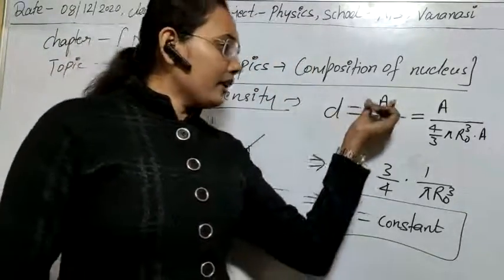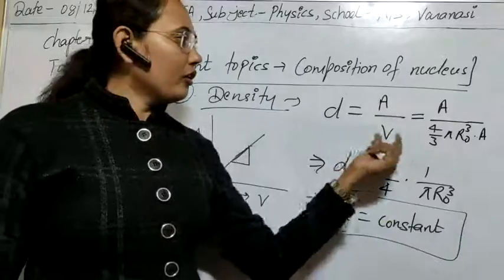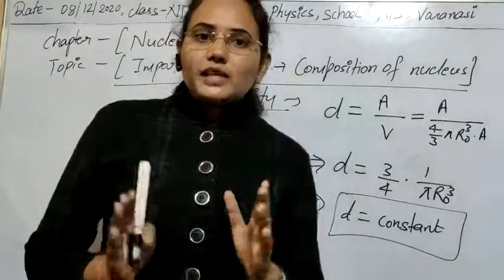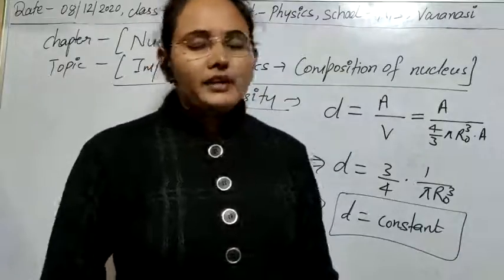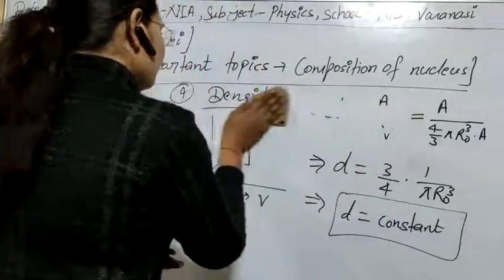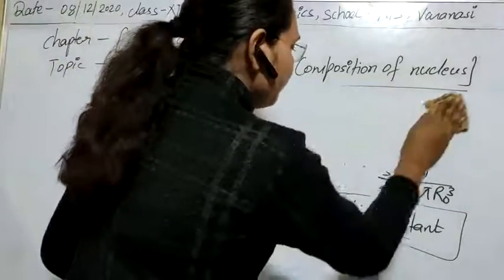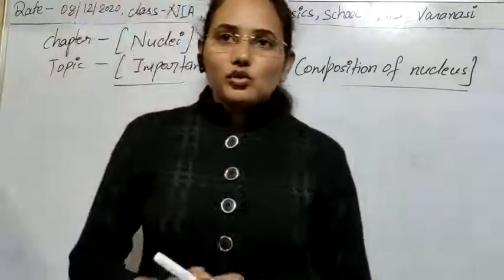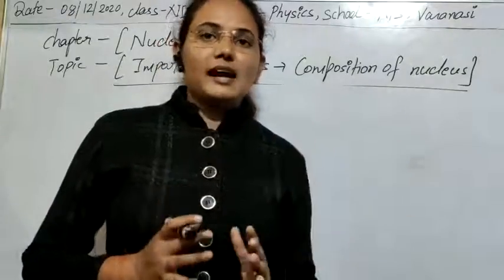It means whenever there is an increase in mass, there will be an equal increment in the volume, and overall the ratio of the two will always be constant. So the factor that is always constant for all nuclei is its density. So the density of nuclei for any atom will not change, whatever its mass, whatever its volume. So I think there is no confusion in the properties of nucleus while we are discussing it. You have already studied that, so you have to go through them one by one and try to understand them.